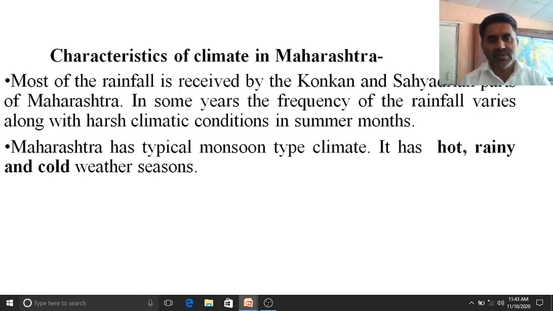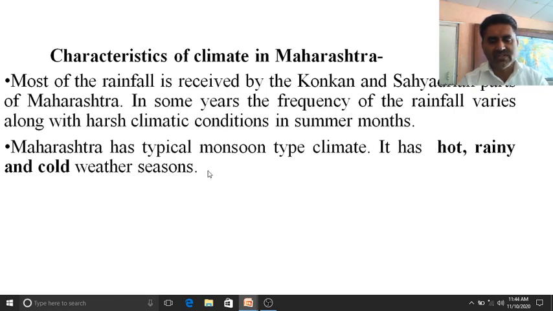Maharashtra has a typical monsoon type climate. It has hot, rainy and cold weather seasons. As I have already told you, the Indian subcontinent experiences tropical type of climate. That's why there is a hot condition, and as we have monsoon type of climate, there is a rainy season, and we have a low temperature in the winter season, and that's why Maharashtra as well as India experiences hot, rainy and cold weather seasons.